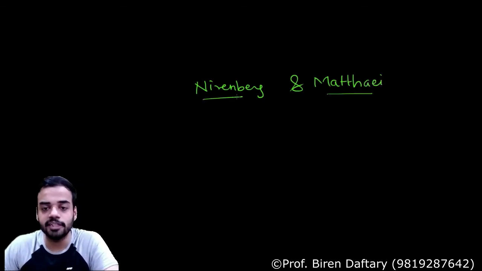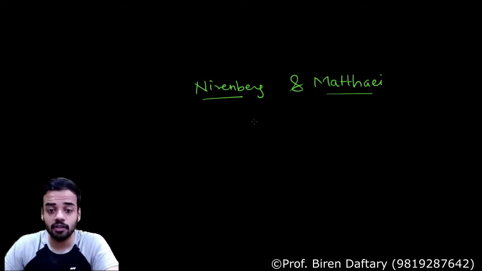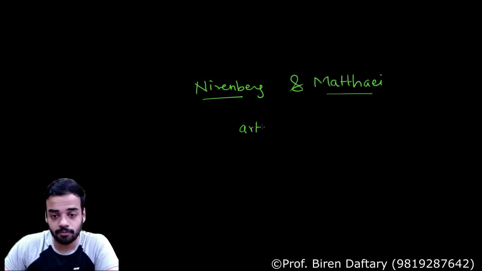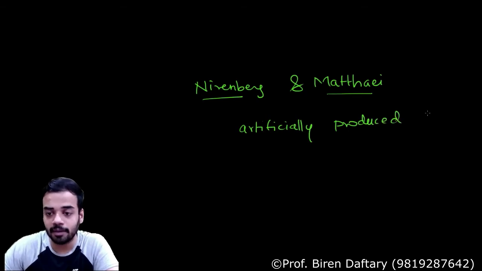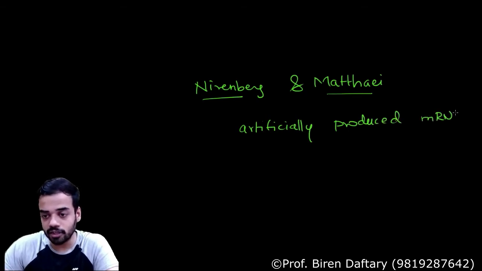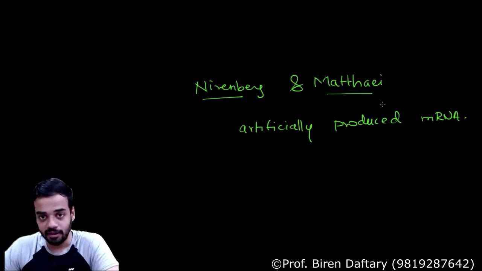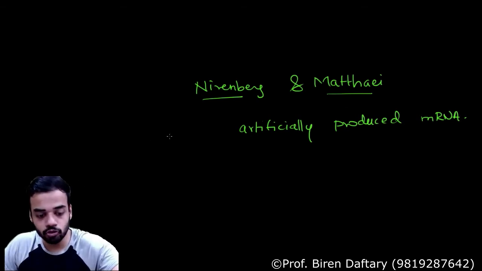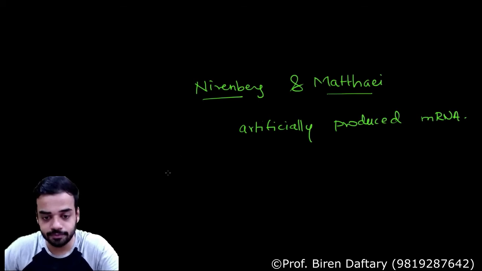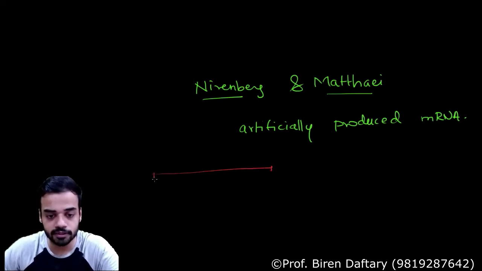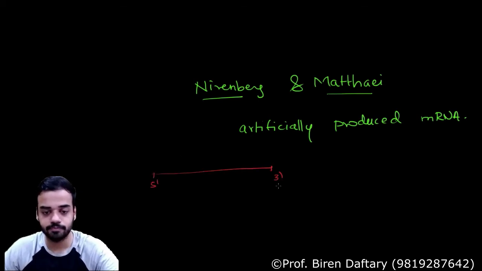Nirenberg and Mathai were two people who basically artificially produced mRNA. They produced mRNA in a laboratory. Now what did they do? They made an mRNA. Suppose this is an mRNA, this is 5 prime, this is 3 prime.